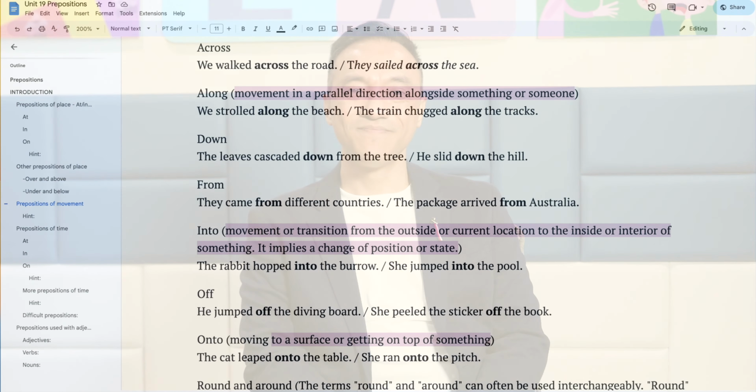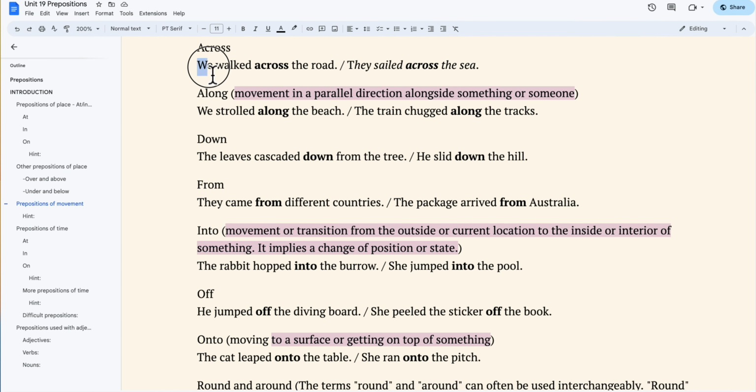Today, we talk about prepositions of movement. Let's take a look at how many prepositions are related to movement. Across, for example, we walked across the road, or they sailed across the sea. Along, movement in a parallel direction alongside something or someone. For instance, we strolled along the beach, or the train chugged along the tracks.